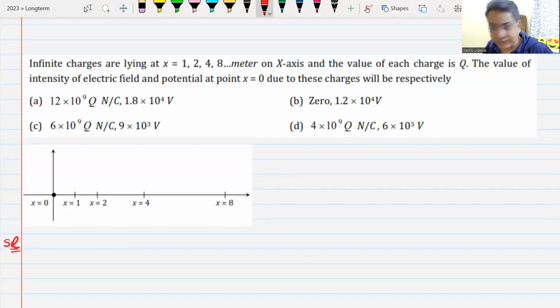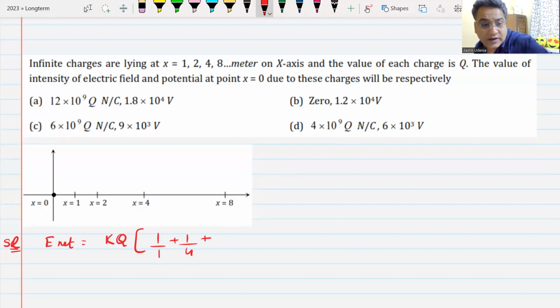To calculate electric field, all the electric fields are going in the same direction. So net electric field will be equal to KQ into 1 by 1 plus 1 by 4 plus 1 by 16 and so on. This is an infinite GP. You can find out the sum of this GP.